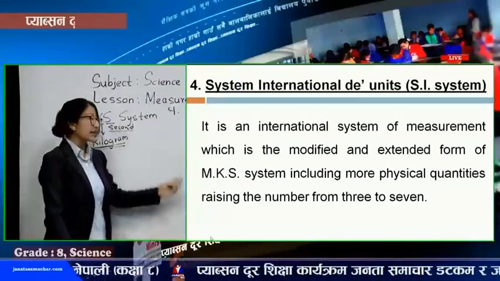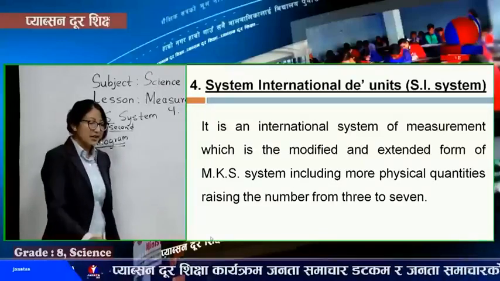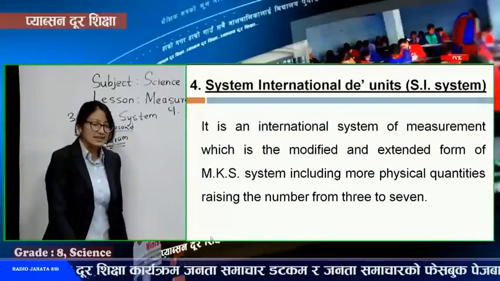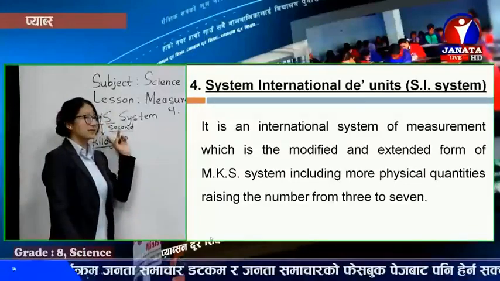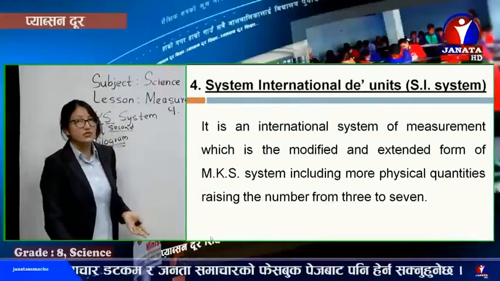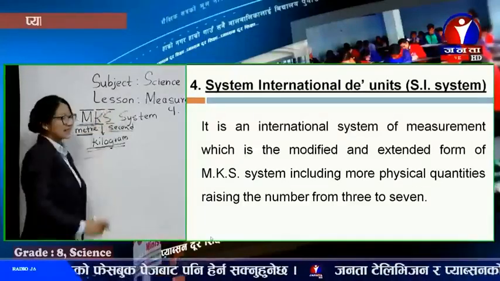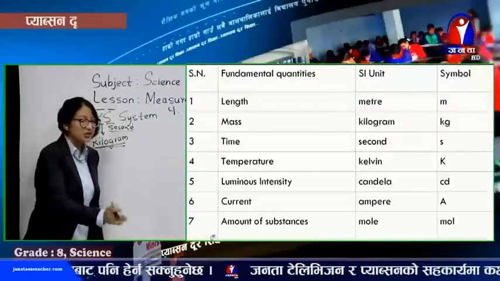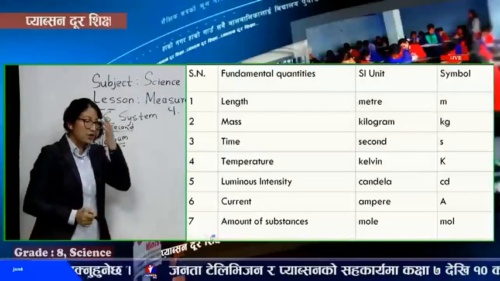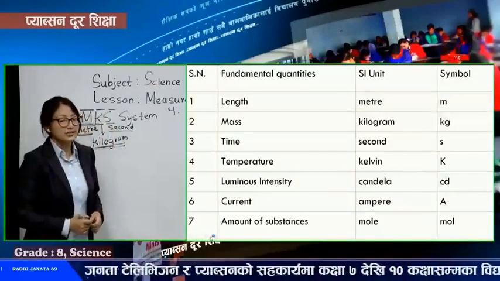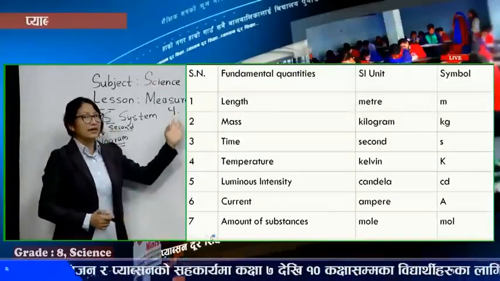It is the modified and extended form of the MKS system, including more physical quantities, raising the number from 3 to 7. These are the 7 quantities, along with the 7 SI units, provided through the SI system.